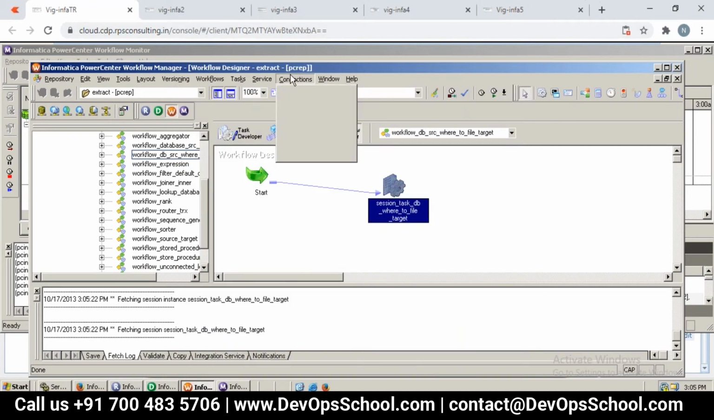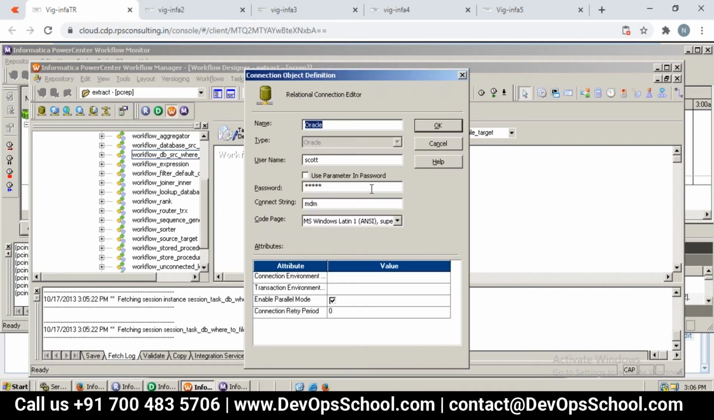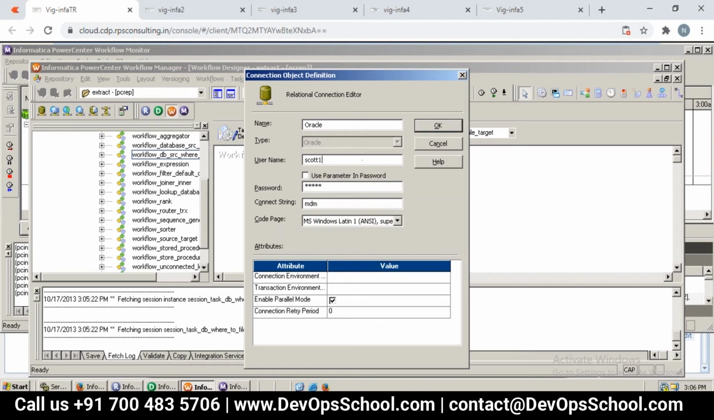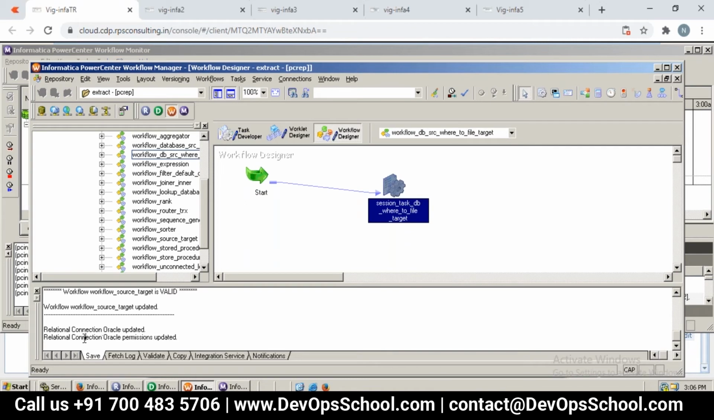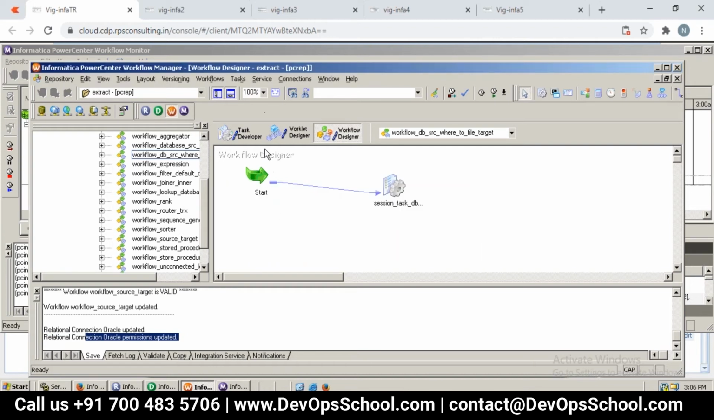Let me go to connections, relational, and then click on edit. Yeah, so you can also do it. I'll just change the username, let's say to Scott1. So that's it. Now once we do, it's updated. We could see it got updated right here in the output window. We can see the effect of this particular change, and then save it. So it's done already.